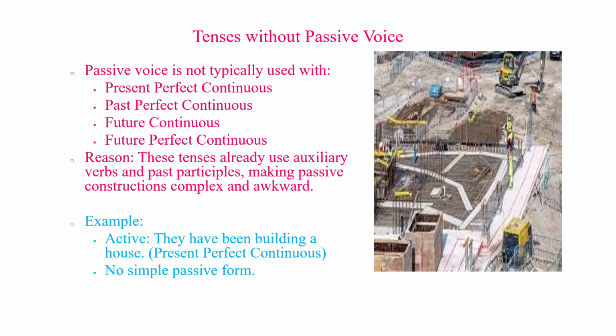Some tenses don't usually have passive forms. These are the perfect continuous tenses, present, past, and future, and the future continuous. For example, we say, they have been building a house. It's difficult to make a natural-sounding passive for this. These tenses are already complex, and a passive construction would become too cumbersome.